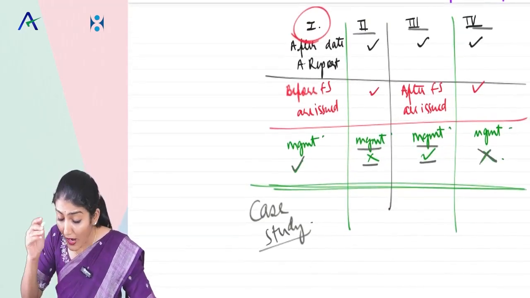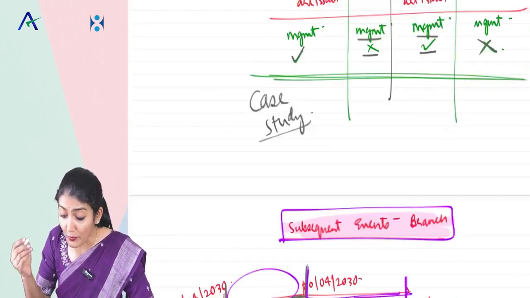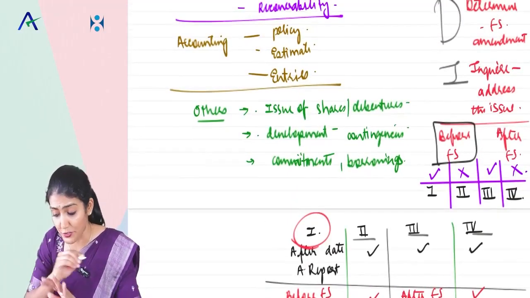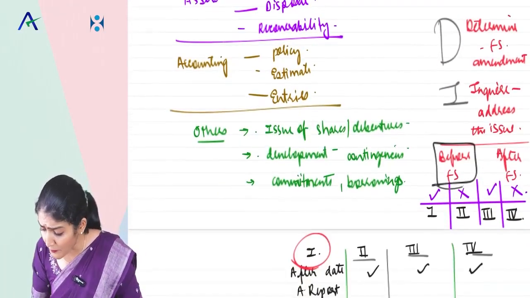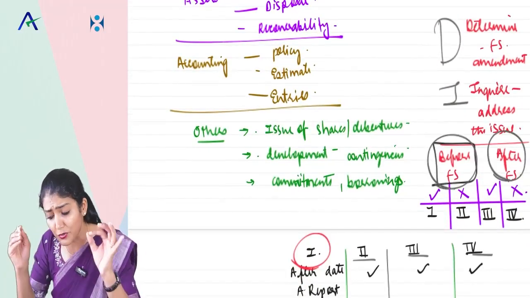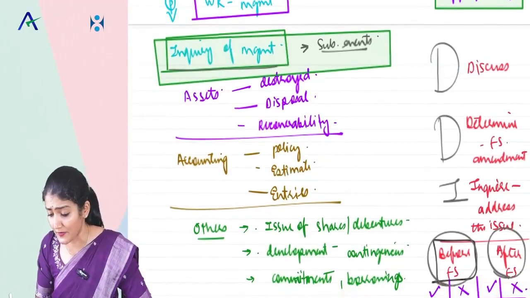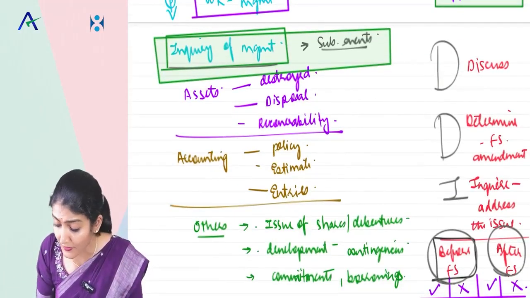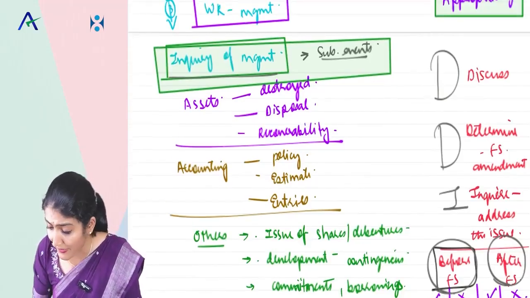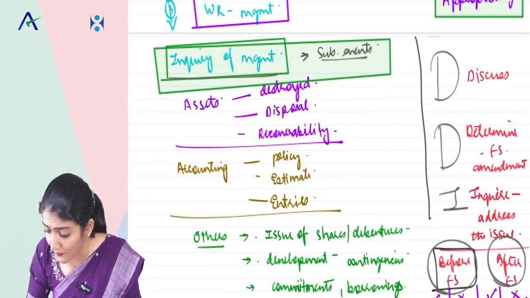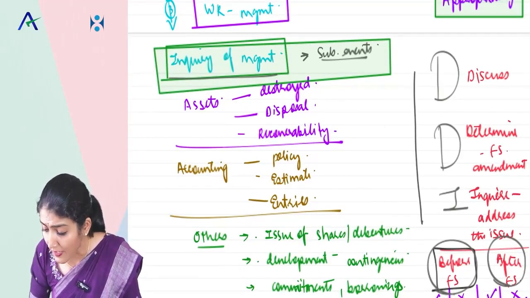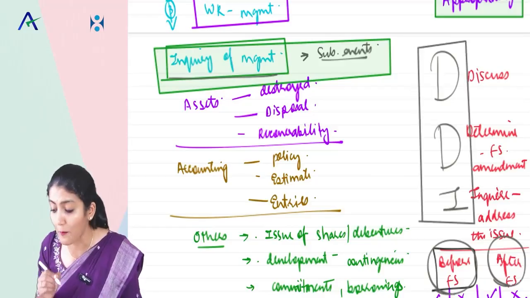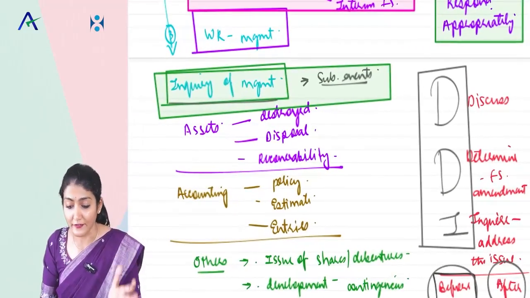Okay. Right. So now after the date of the audit report, before the financial statements are issued. What did we say? Whether it is before the financial statements are issued or after the financial statements are issued. In both cases, first what we need to do? DDI. What is DDI? Discuss the matter with the management. Determine whether the financial statements need amendment. Inquire as to how management intends to address the issue.